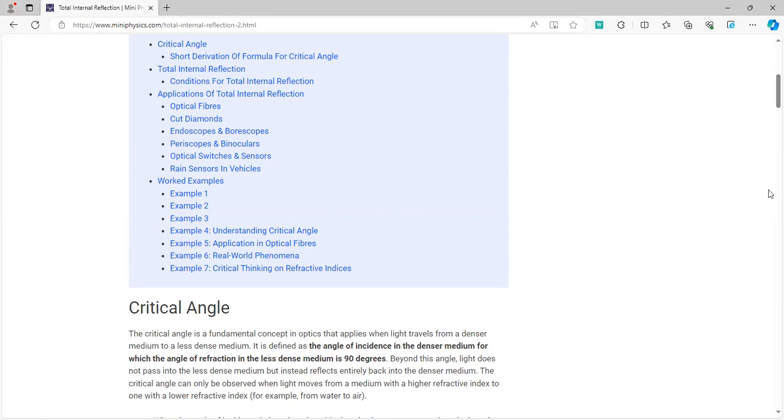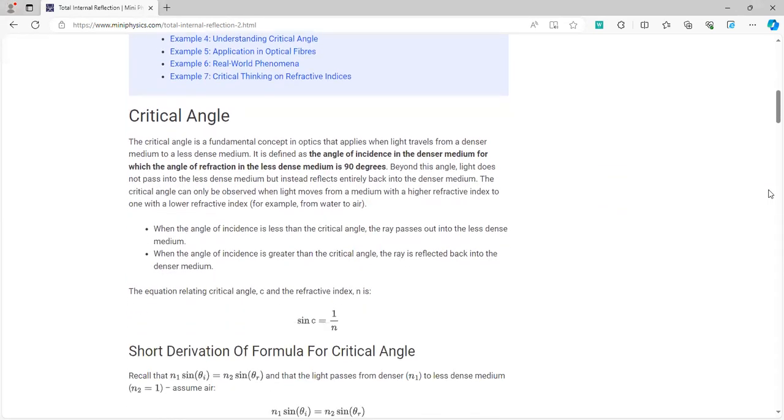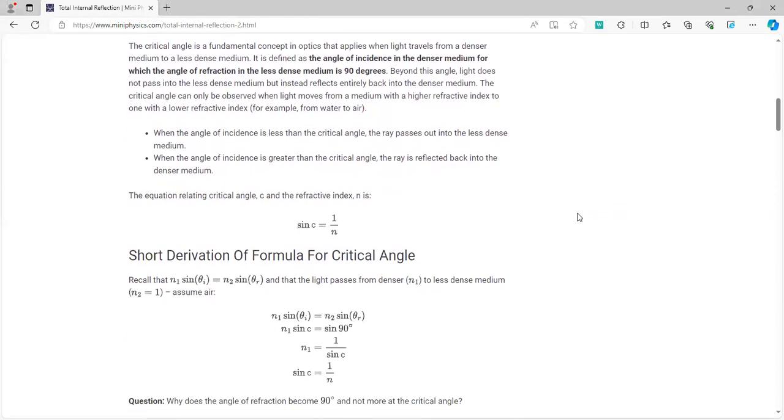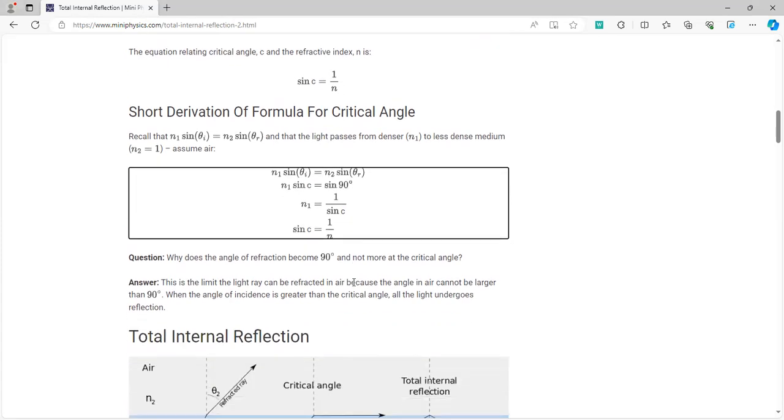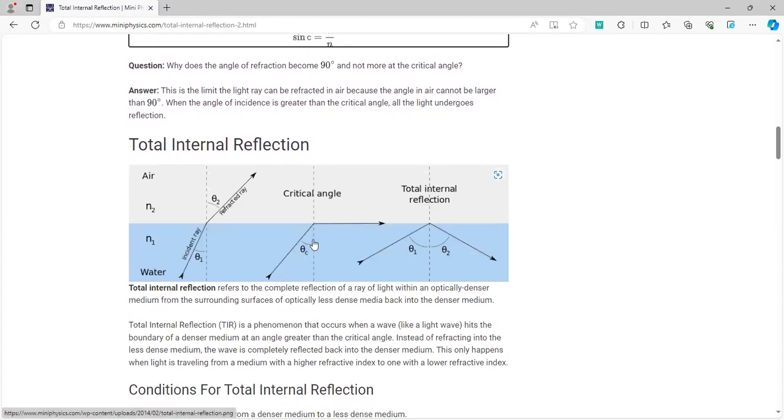Now, the most important concept to understand total internal reflection is the critical angle. The critical angle is the angle of incidence in the denser medium for which the angle of refraction in the less dense medium is 90 degrees. This is the formula: n equals 1 over sine c, or, changing the values, sine c equals 1 over n. Similarly, this formula can be written like this: n1 sine theta1 equals n2 sine theta2, whereby n2 sine theta2 represents sine 90. So basically this is the critical angle, the angle of incidence for which the angle of refraction is 90 degrees. This is a typical example.